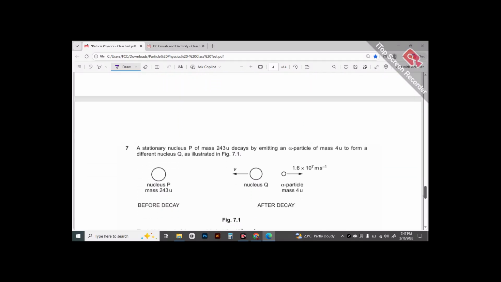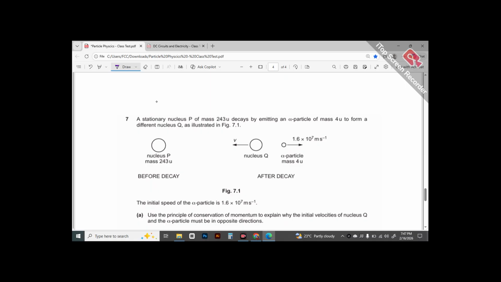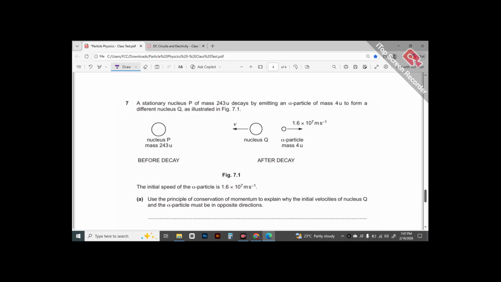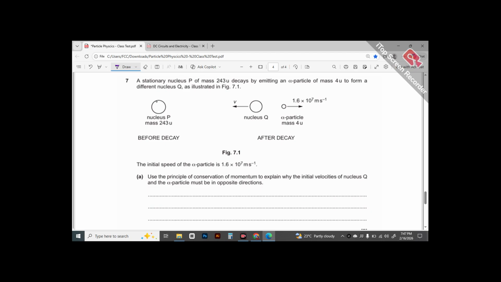While answering questions from particle physics, sometimes you'd feel like maybe I'm writing something wrong because this is so basic. But that is the case with particle physics. It's so basic, and yet so many students are penalized just because they do not pay attention to the command word, they do not pay attention to the category of particle that is mentioned.